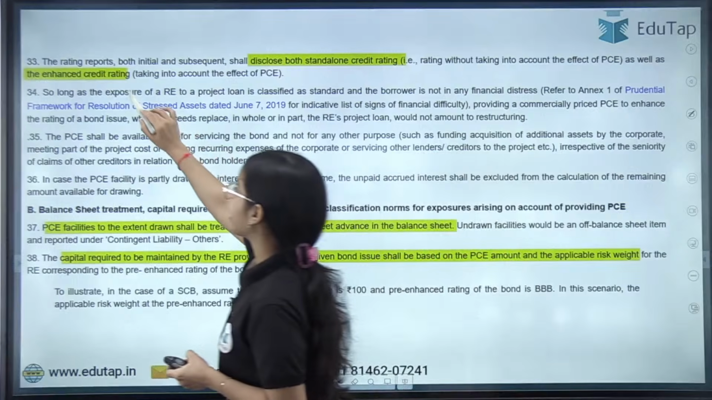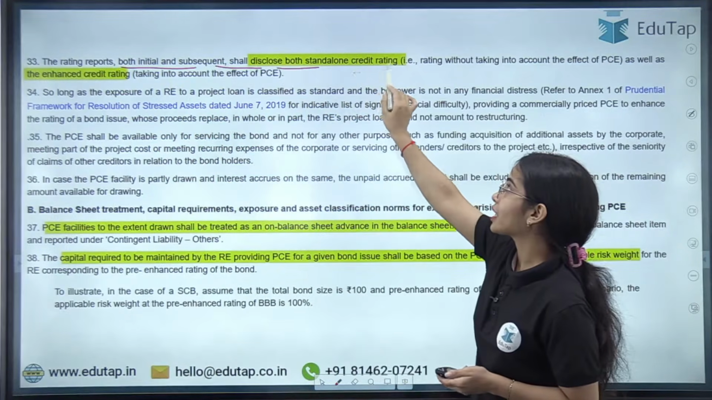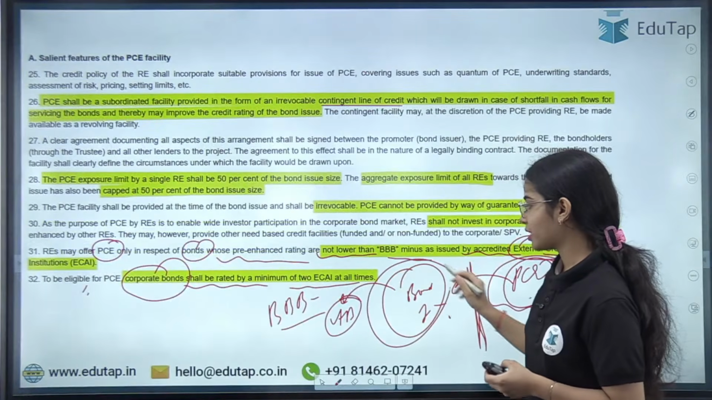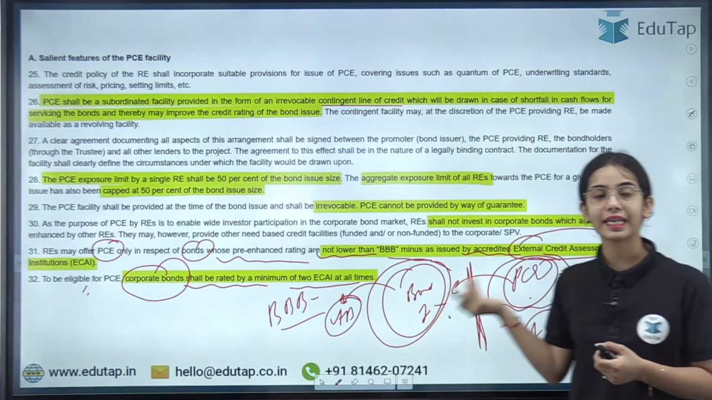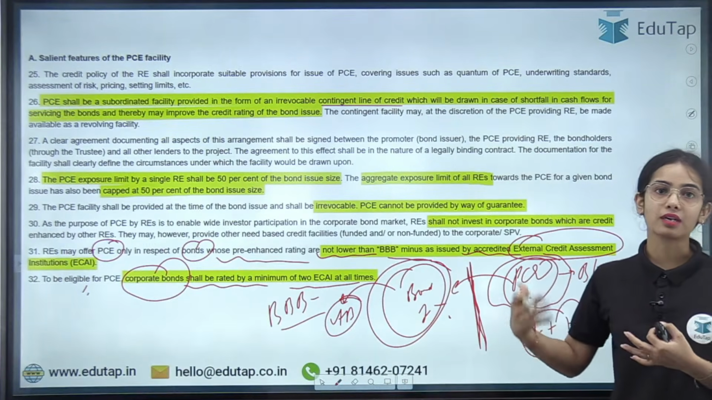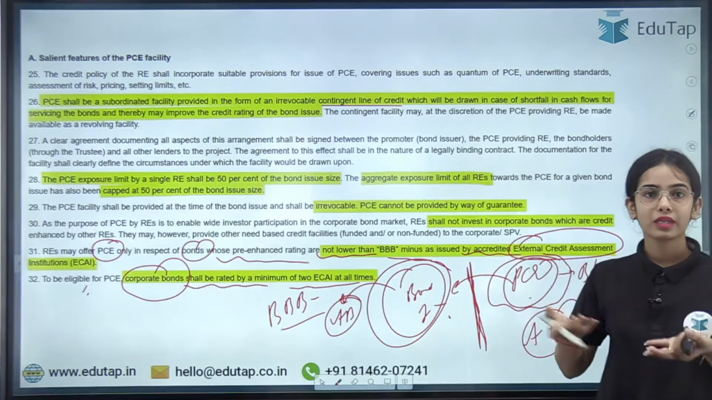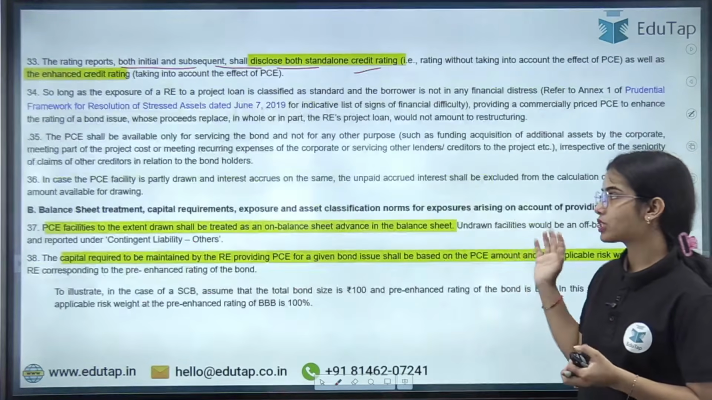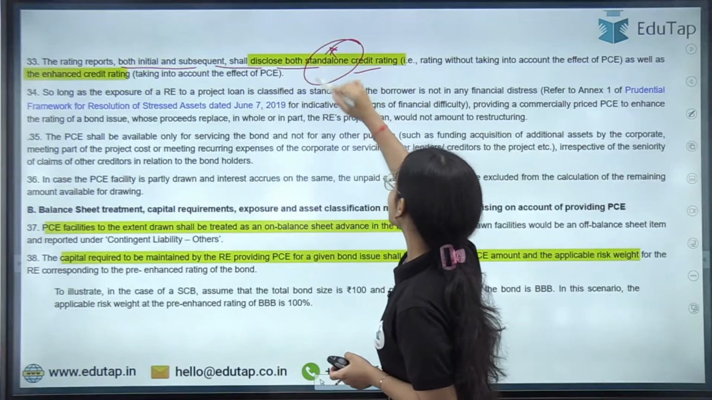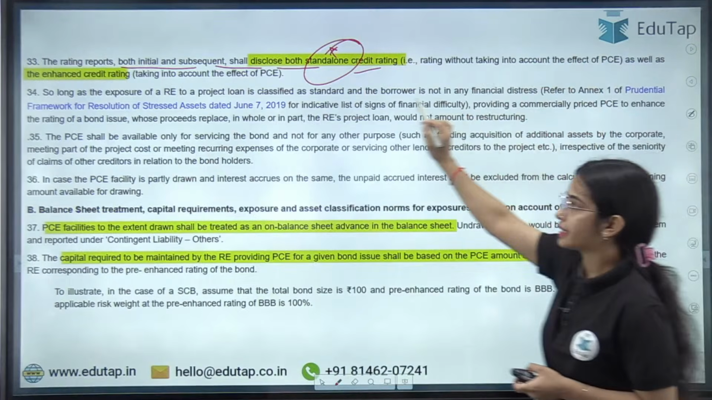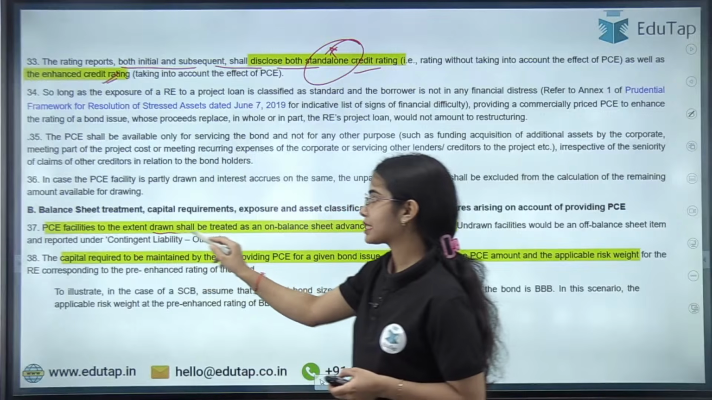Okay, next is the rating reports. Both initial and subsequent shall be disclosed. Both the standalone credit rating, that is, when the bond issuer did not get the PC, what was the rating, as well as after getting the PC, what was the enhanced rating. After getting the PC, there is an enhanced or higher rating, because of course security has been provided. So both ratings, the standalone rating as well as the enhanced rating, have to be shared.